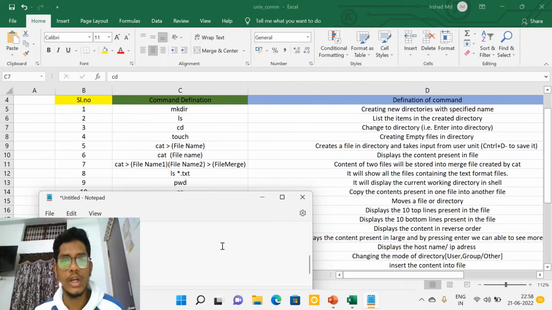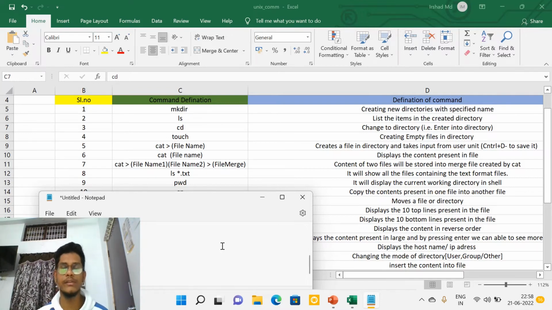First is to create and write the content in it. The second one is cat, which is used to display the contents present in it. The third is cat used to merge. I mean, if there are two different files and you want to merge them and copy into another file, then the cat command is used. Here, cat > file name.